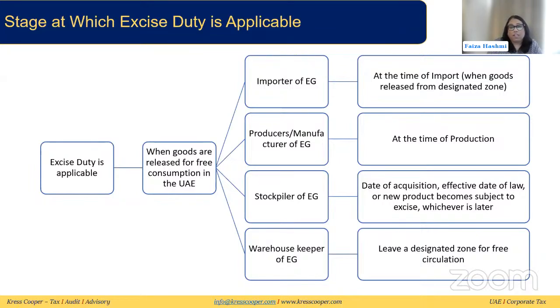The stockpiler needs to pay it at the date of acquisition of the goods or the effective date of the law when the products became subject to excise, whichever is later. And for the warehouse keeper, it is when the goods are leaving the designated zone for free circulation into the UAE. Like we said before, when they are ready for consumption, for free circulation, then this excise tax needs to be paid, and we don't have to wait for the sales.